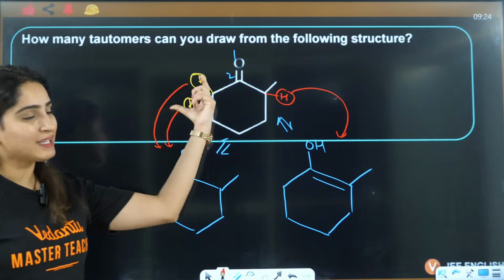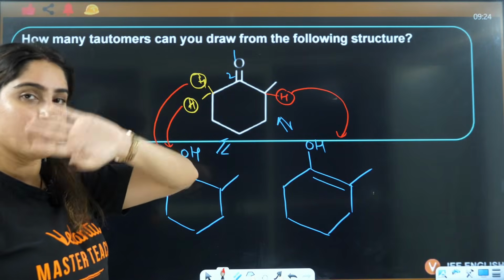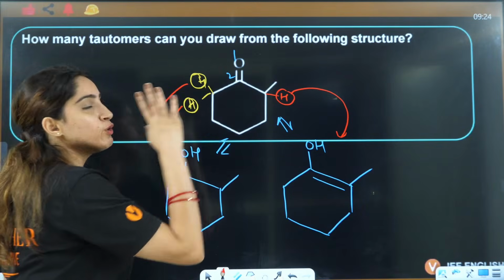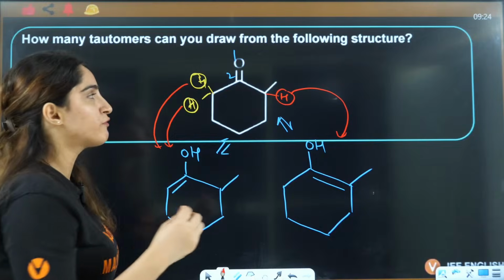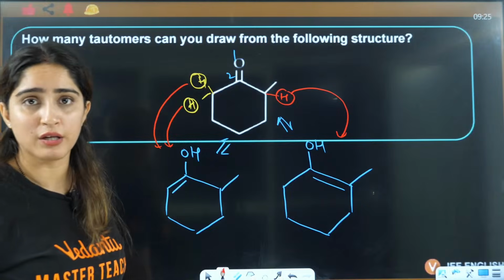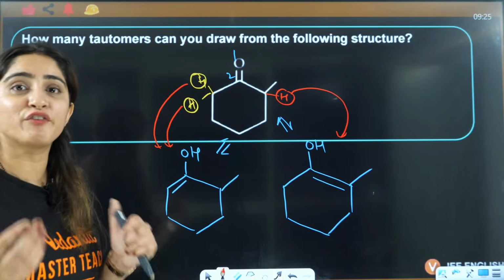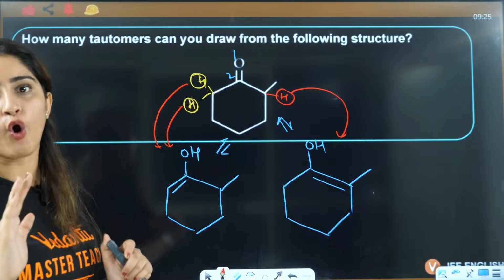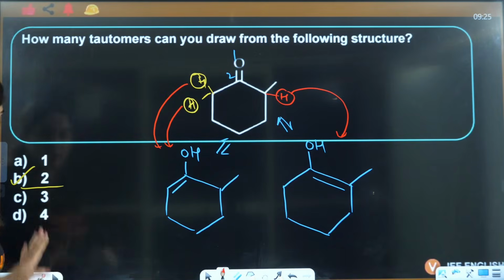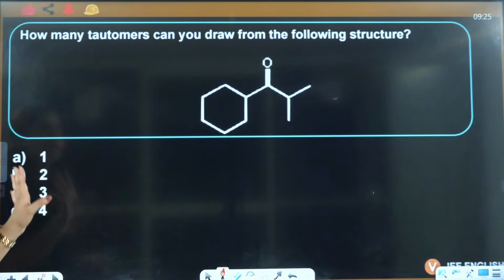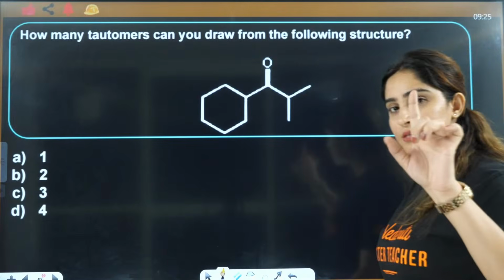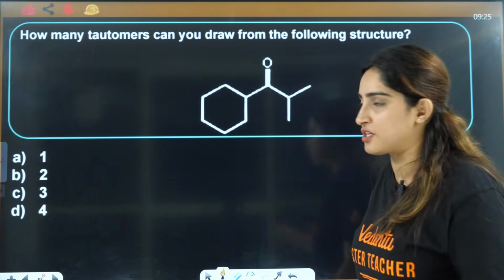Don't count alpha hydrogens by mistake. The alpha carbon will tell you how many tautomers will be formed, because even if on one alpha carbon you have 3 alpha hydrogens, those 3 alpha hydrogens will shift and give you the same tautomer only. Understood? So 2 is the correct answer here. That's the difference between hyperconjugation and tautomerism. That's why I told you they are not related to each other.